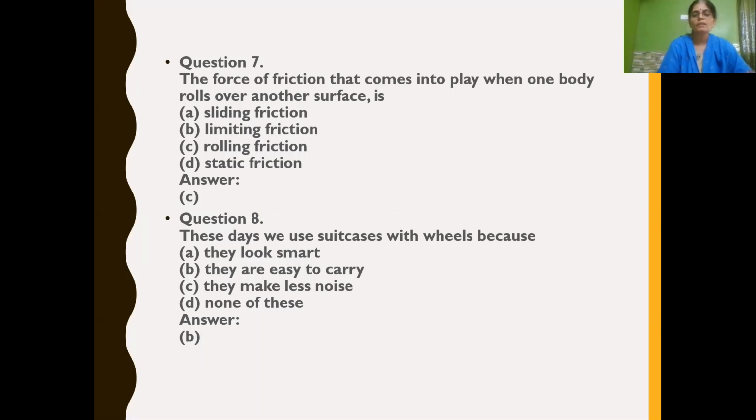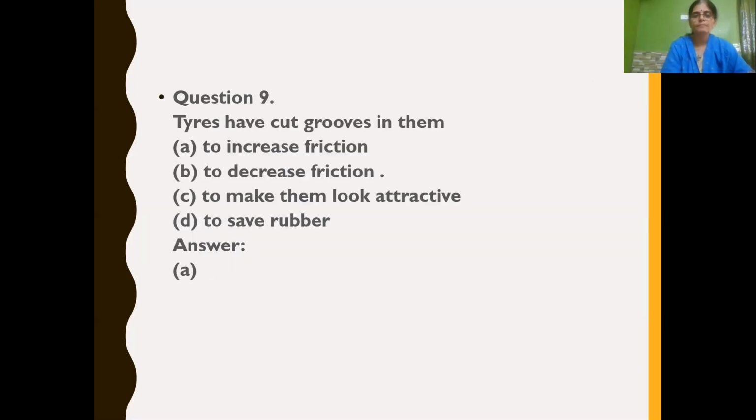Next question, these days we use suitcases with wheels, isn't it? Because it is easy for us to carry. So the option is they are easy to carry. Tires have cut grooves in them. Yesterday we saw that tires have grooves. Even shoes have grooves at the bottom in order to increase friction. So the correct option is A. Tires have cut grooves to increase friction.